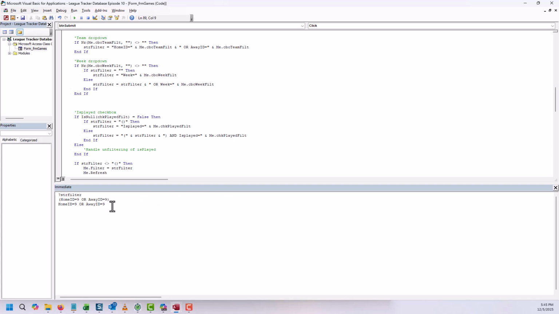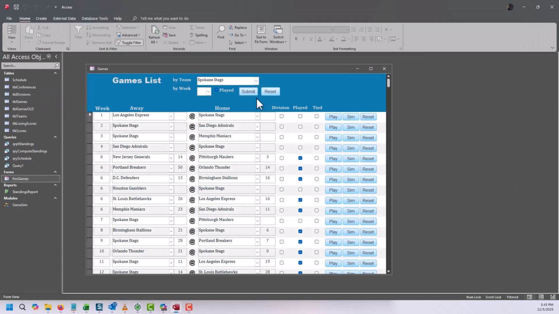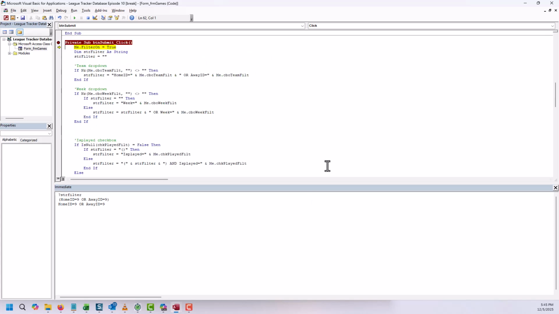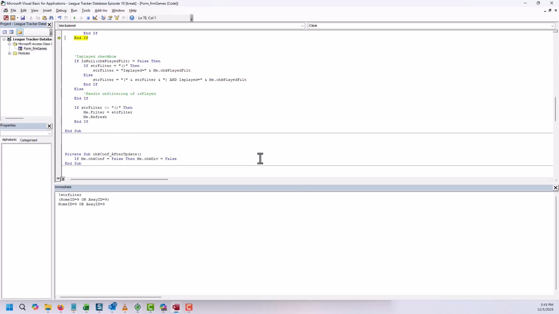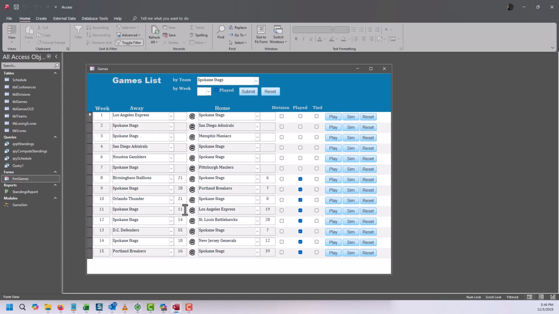I don't think it likes this. I could be wrong. I don't think it likes the parentheses by itself. If there's nothing there, if it has a problem with the parentheses, then we've got to go to everything and. But we'll see. Well, yeah, let's just go ahead and try it. Okay, and there. So let's just see. This is the way it was before, so this should work. Okay, that's good. So it was the parentheses.